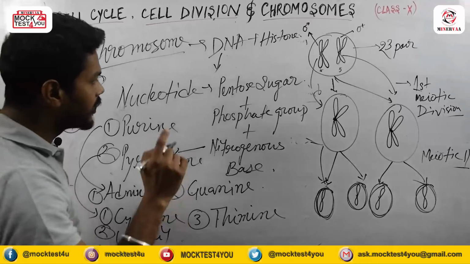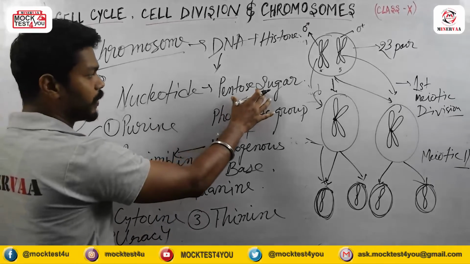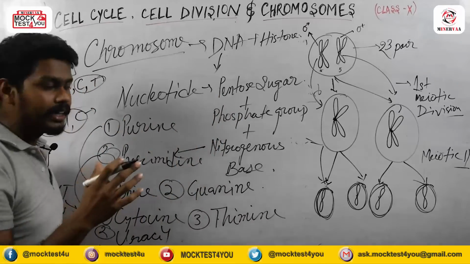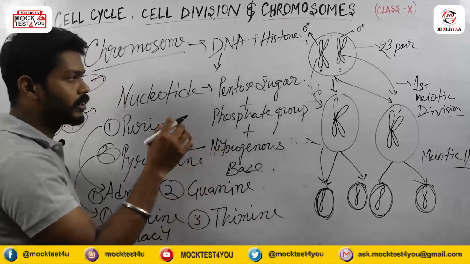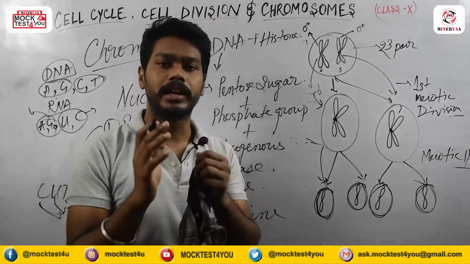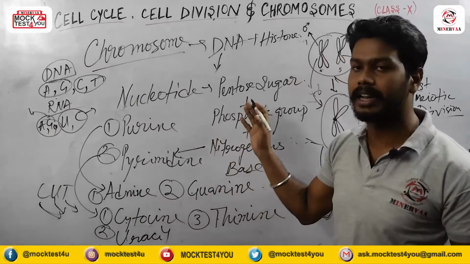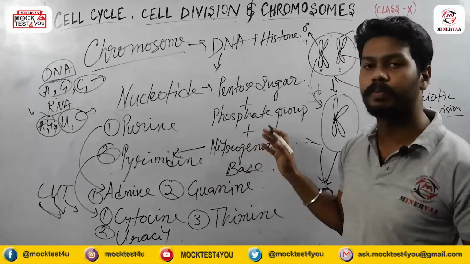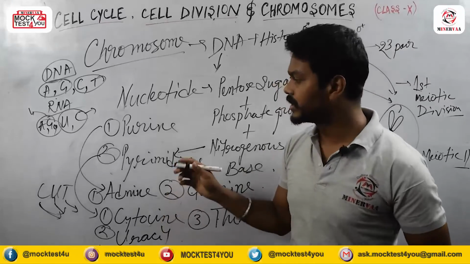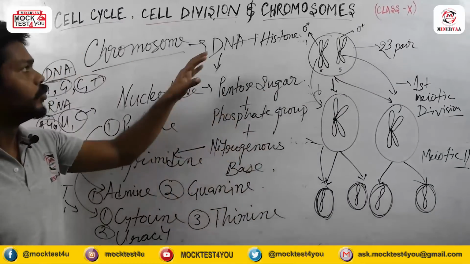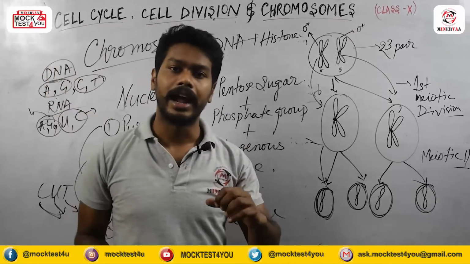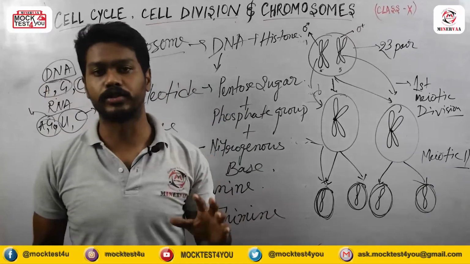And there is also one important thing which I have already explained, that is pentose sugar. In the case of DNA, deoxyribose pentose sugar is present, meaning deoxy, oxygen is absent. But in the case of RNA, oxygen is present at the second position. That is ribose pentose sugar. So this is what we have understood in the topic of chromosome. Before that, we understood meiosis division, and in the last class, we also understood mitosis division.